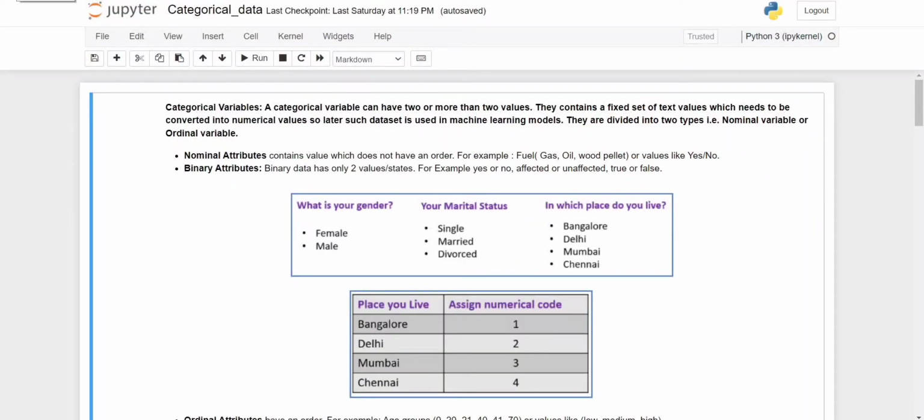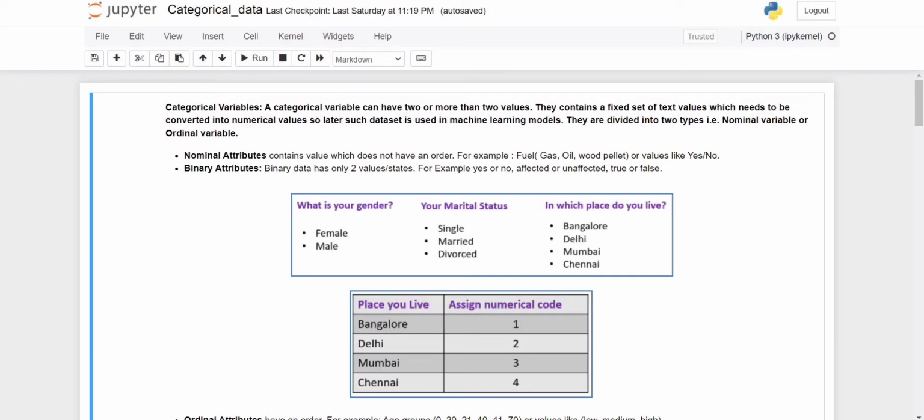So today we are coming up with a very interesting topic in terms of data pre-processing techniques, if we are going for machine learning. So how to deal with categorical data. The first question is, what is categorical data, and why is it important in terms of machine learning or data pre-processing?